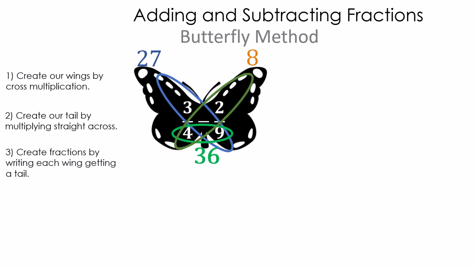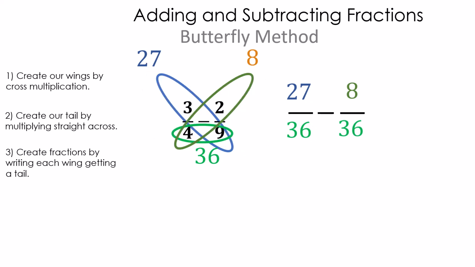Now, we're just going to make our fractions. So, we're going to have 27 over 36 minus 8 over 36. Yeah, I know. How much easier can it get? So this is what it really looks like.